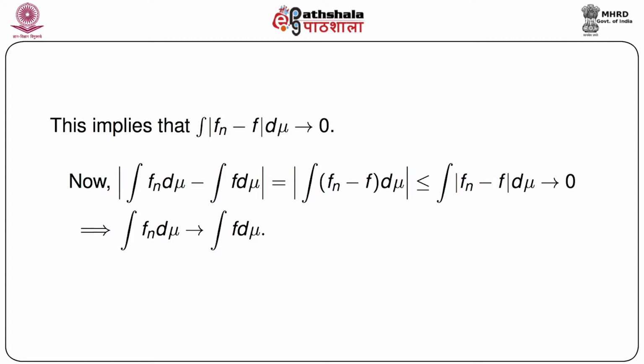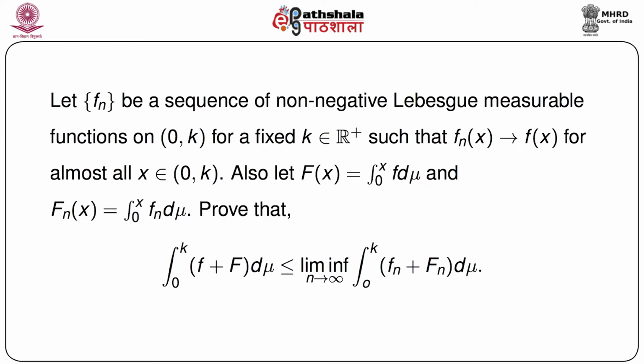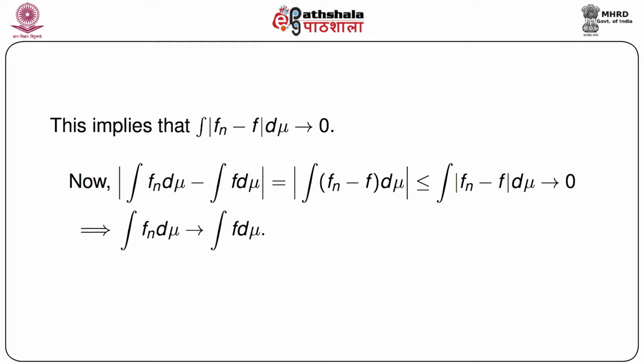Now again, all you have to show is that ∫fn dμ goes to ∫f dμ, so there should be a modulus beyond that. That means we start with |∫fn dμ - ∫f dμ|, which equals |∫(fn - f) dμ|, which is naturally at most ∫|fn - f| dμ, and that goes to 0. This is what we just proved, which means that ∫fn dμ goes to ∫f dμ. So the proof is complete.